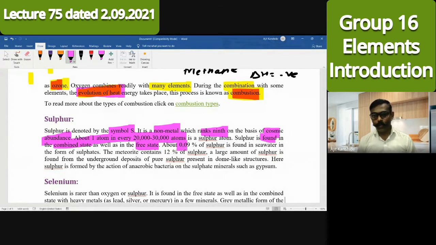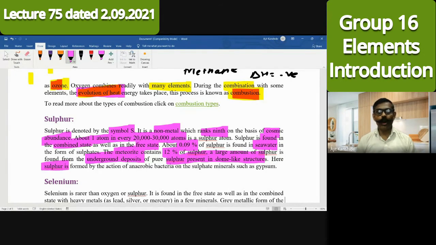And see here, about 0.09% of sulfur is found where? In sea water. For aquatic life also it is important. The meteorites contain 12% of sulfur, and a large amount of sulfur is found where? In underground deposits, where the majority remains in the pure form, in dome-like structures. It's a dump like that; sulfur you will find there in the underground.